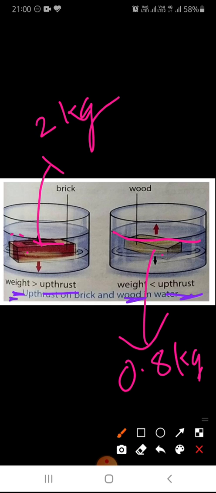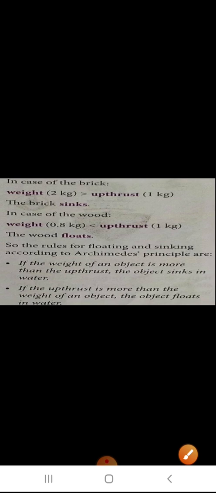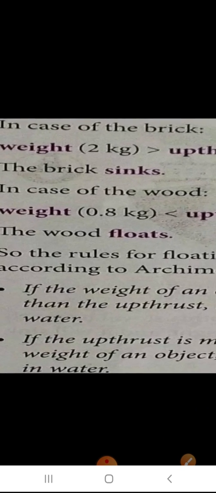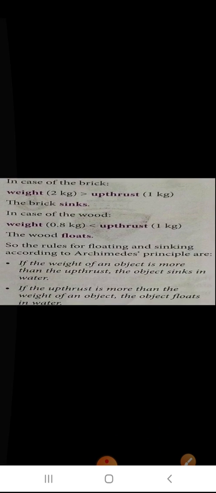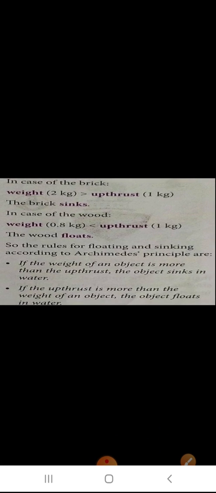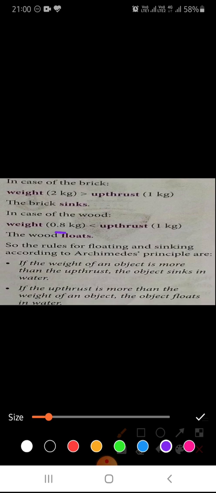Here you can see weight is greater than upthrust, and here upthrust is greater than the weight. Now in this, two cases will arise. In the first case, you can see that the weight is 2 kg and that is greater than the upthrust. So in this case the brick will sink. And in the second case the weight is 0.8 kg and the upthrust is 1 kg. So in this case the wooden block will float.